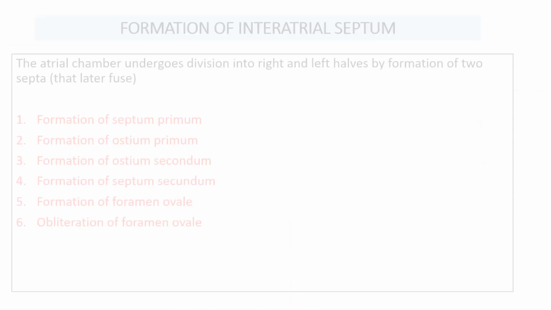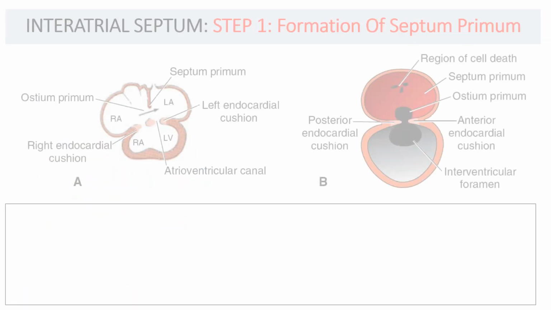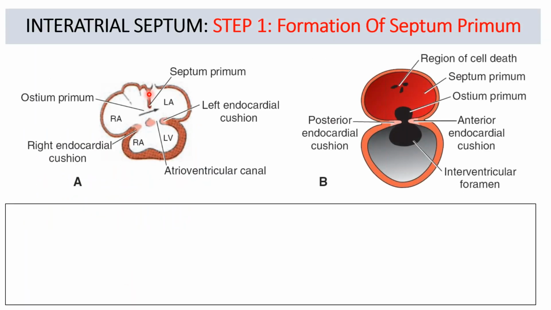This is what is happening here, leading to the formation of septum primum between the right atria and the left atria. But this septum, which is growing from the superior wall, is not complete and leaves a gap below, which is called the ostium primum.